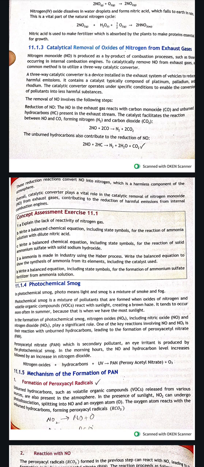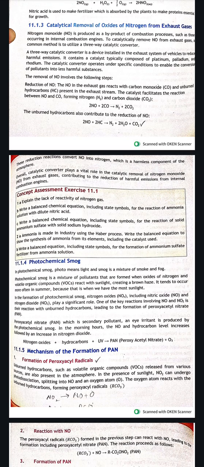So there is a common method which utilizes a three-way catalytic converter. A three-way catalytic converter is a device installed in the exhaust system of vehicles to reduce harmful emissions. It contains a catalyst typically composed of platinum, palladium, and rhodium. The catalytic converter operates under specific conditions to enable the conversion of pollutants into less harmful substances.